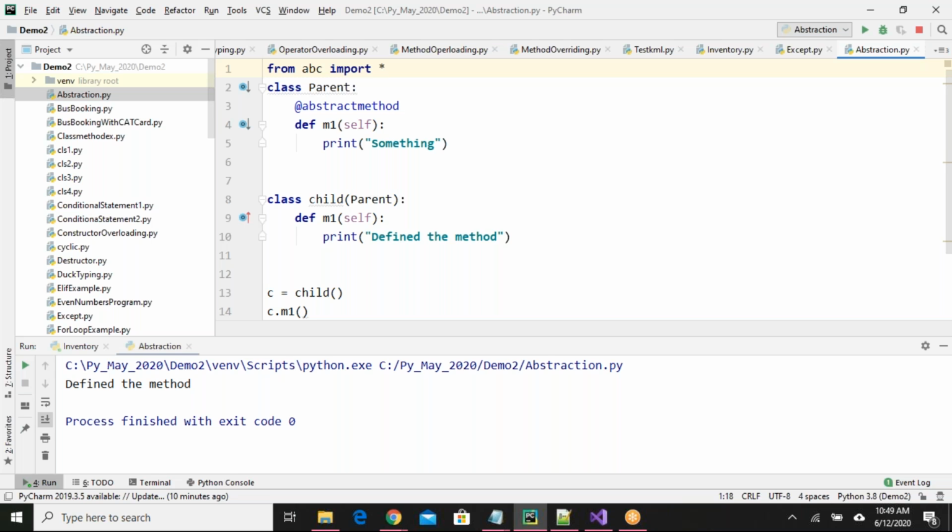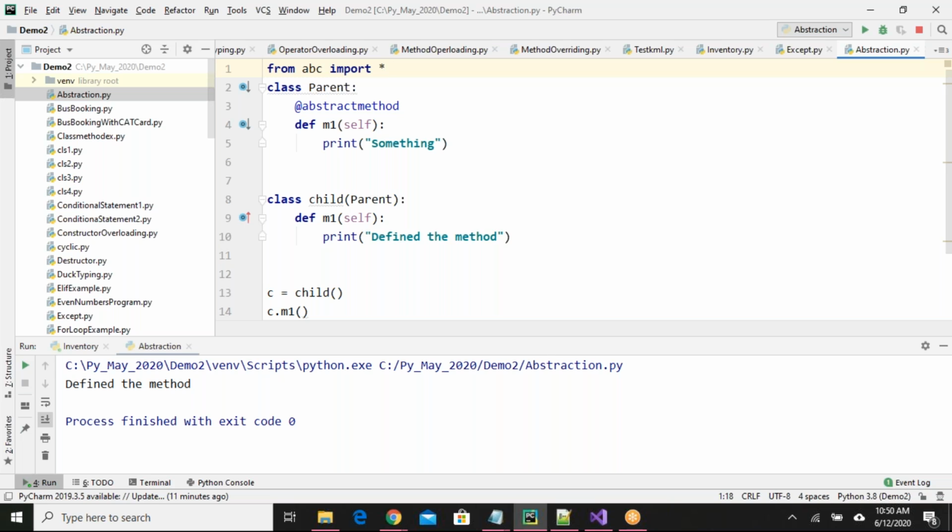Okay. Abstract method. If you want to define one abstract method, you have to use one decorator. The decorator is @abstractmethod. Just above the method name, you have to provide the abstractmethod decorator. To use the abstractmethod decorator, you have to import one module called ABC. When I want to import everything from the ABC module, how do I write the statement? I have to write the statement: from ABC import star.